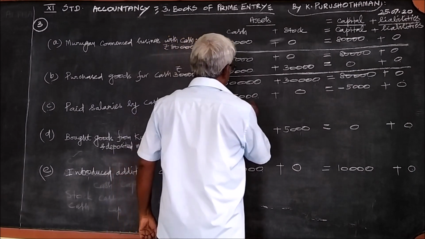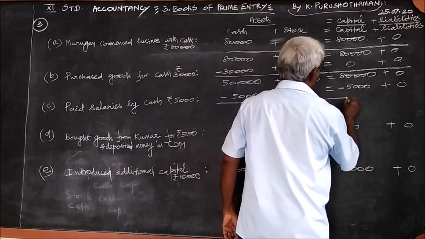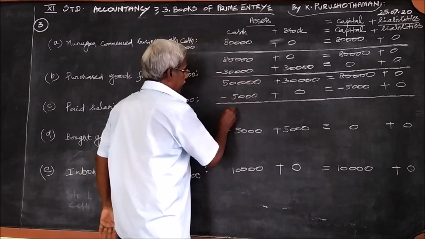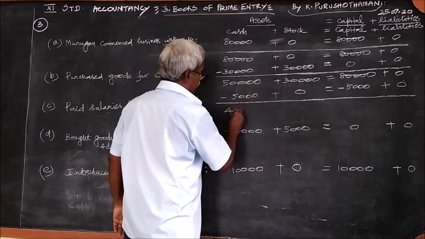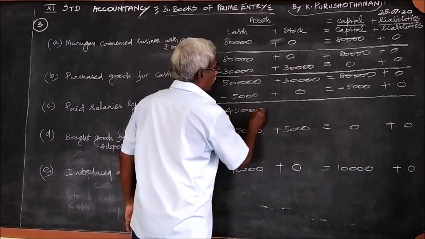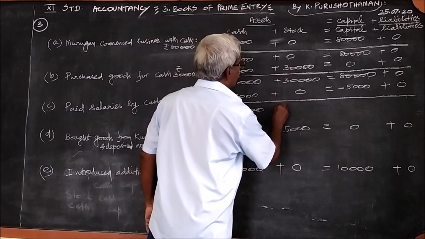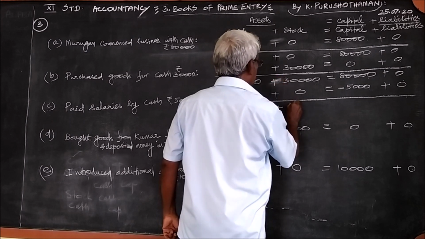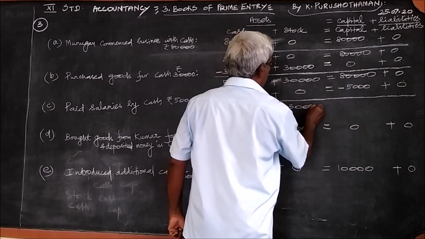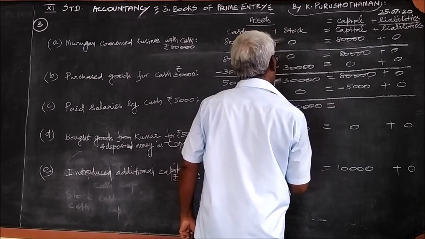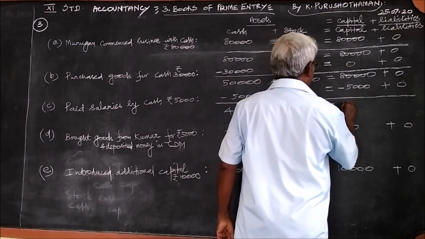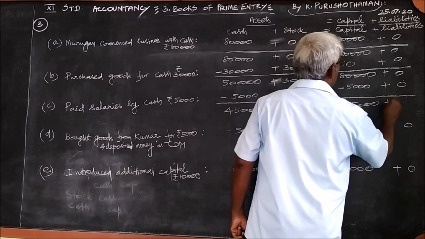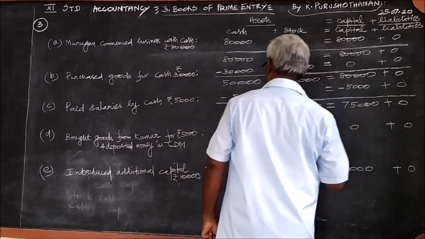Then go to the third step. 50,000 minus 5,000, 45,000. 30,000 plus 0, 30,000. 80,000 minus 5,000, 75,000 plus 0.